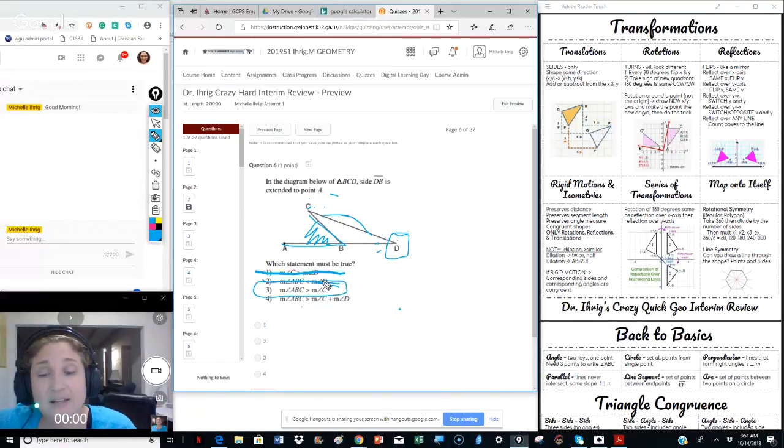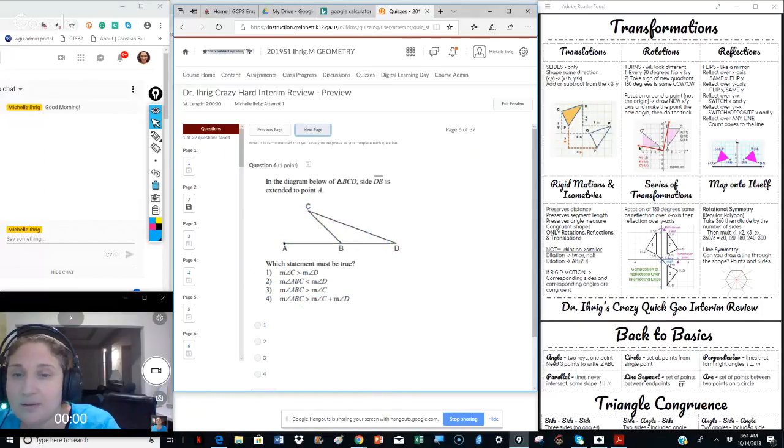And then ABC is greater than the sum. It's actually equal to the sum of those two. So that's why it's not that one. Next.